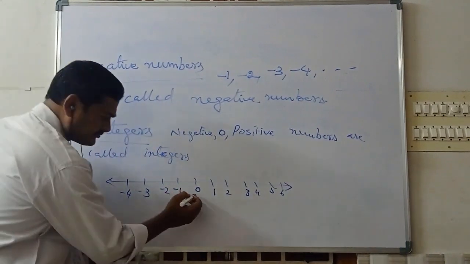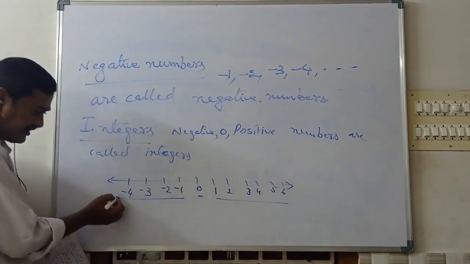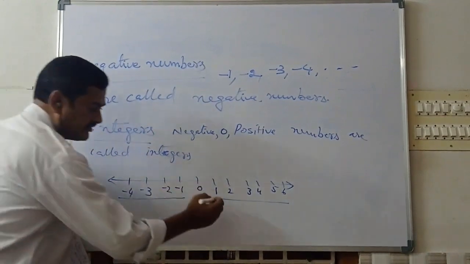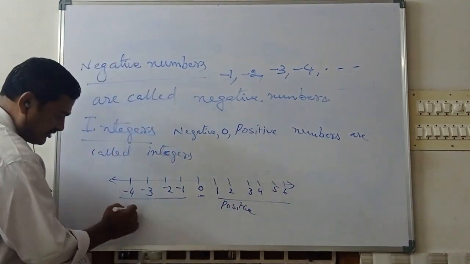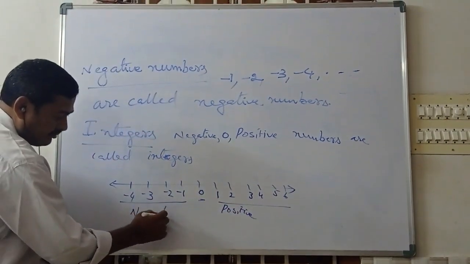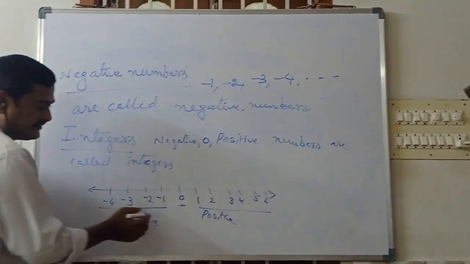So here is 0, these are the positive numbers and these are the negative numbers. Now how can we define integers?